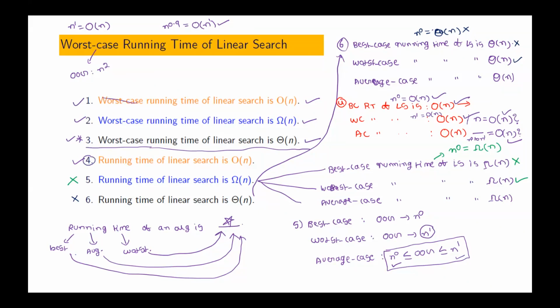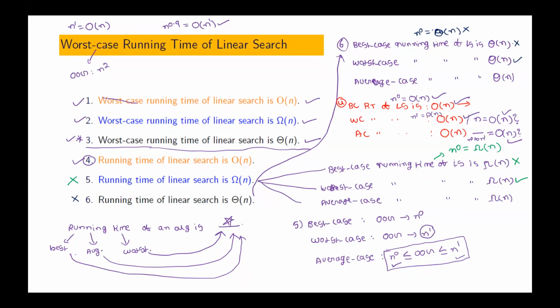See here, if I remove this and read it, is this true? Running time of linear search is big O of n. Is that true? Yes, sir. That means what type of bound does big O notation give? Upper bound, sir. If it is an upper bound in the worst case, automatically it will be an upper bound in the best case also, no? Yes, sir. Automatically it will be an upper bound in the average case also.